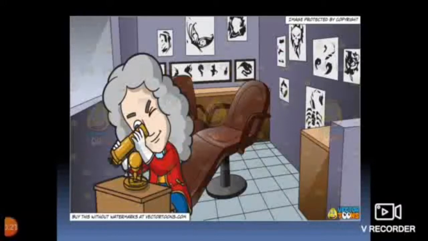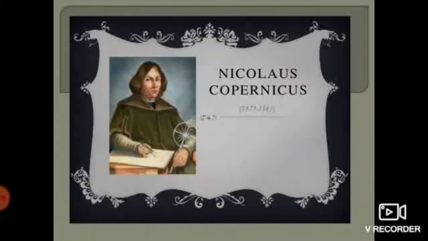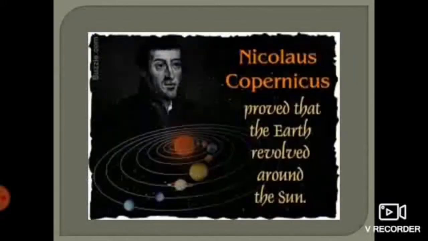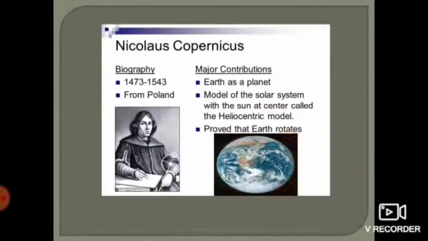Now let's talk about the famous scientist Nicolaus Copernicus. He was an astronomer and is known as the father of modern astronomy. People know him for his idea about the sun and the earth.